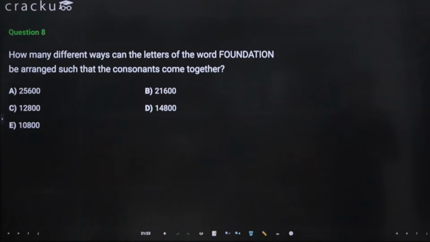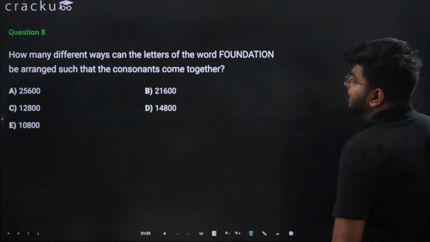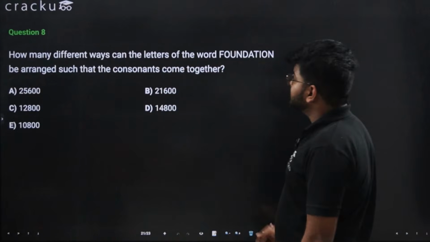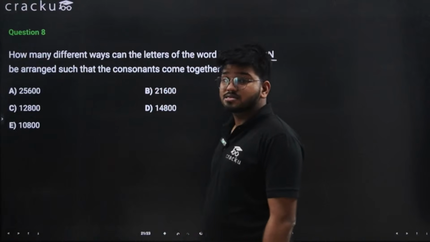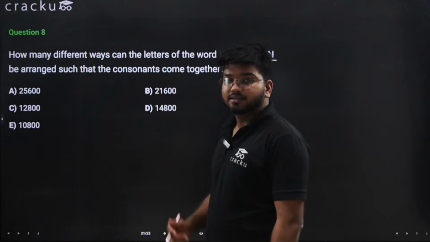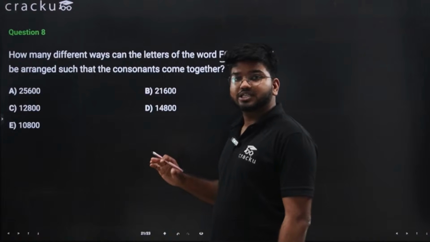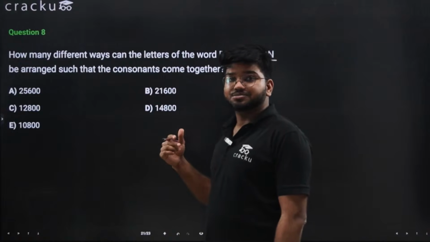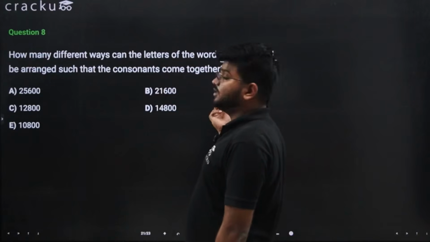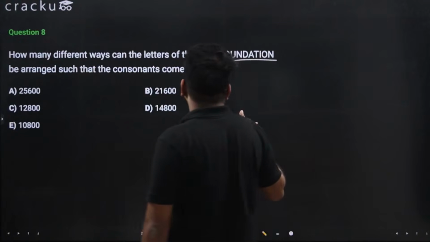All right. So it says, how many different ways can the letters of the word FOUNDATION be arranged such that the consonants have to come together? Now we did a similar question like this, but here if you notice we have identical items. We have O twice, N twice. Let's see how we do this.